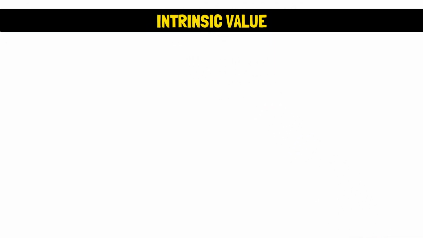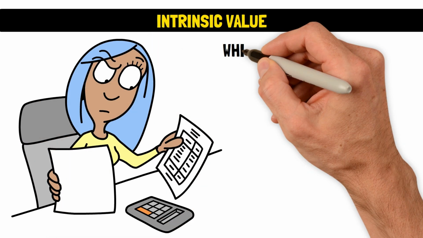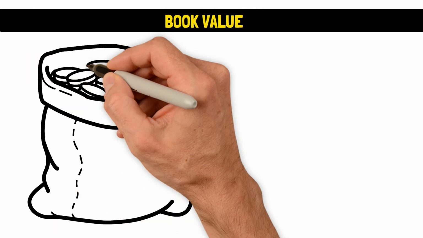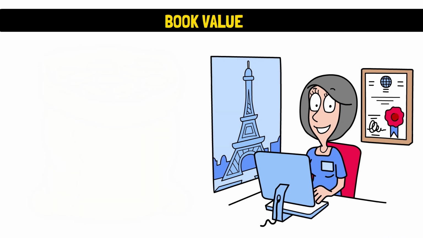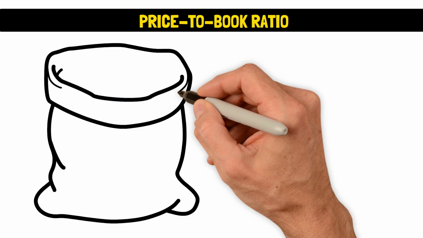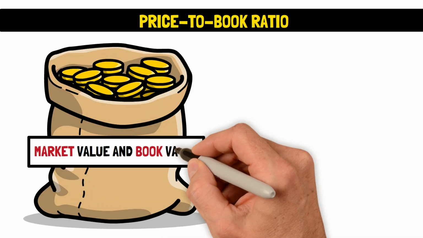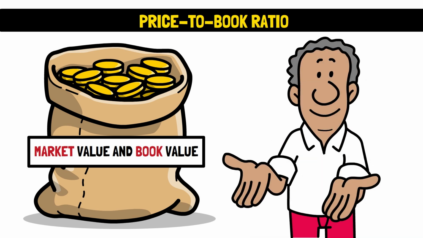Swing trading. Swing trading is a unique trading strategy that occupies the middle lot between short-term trades and long-term trades. Intrinsic value. This refers to the calculated underlying value of an asset, which could either be bonds, stocks, or options. Book value. Book value refers to the total value and worth of a company's assets as it is recorded on the balance sheet. Price-to-book ratio. This is simply a financial metric used to compare a company's market value and book value, which also indicates its net asset worth as recorded on a balance sheet.